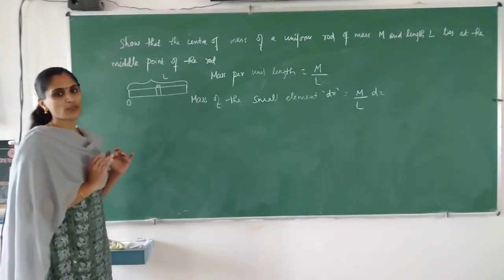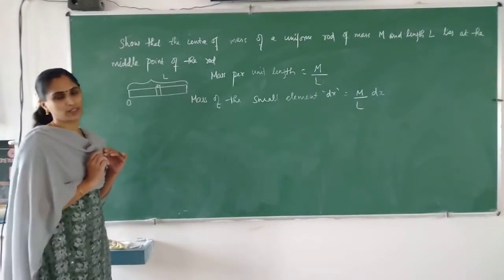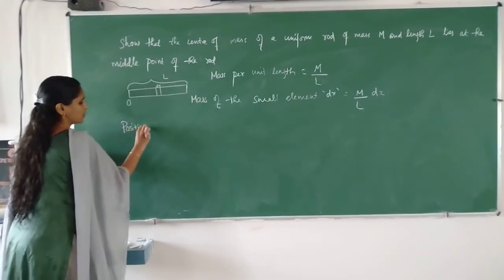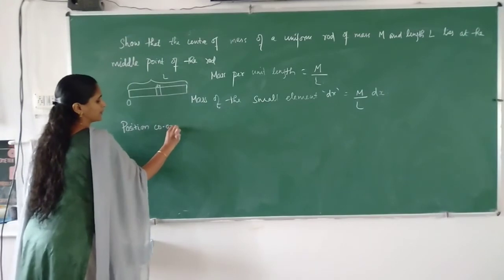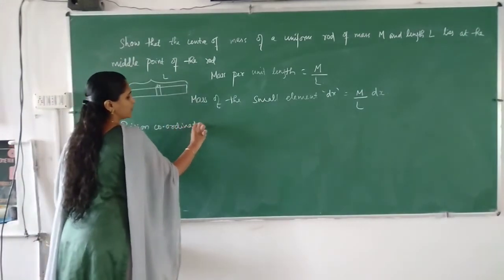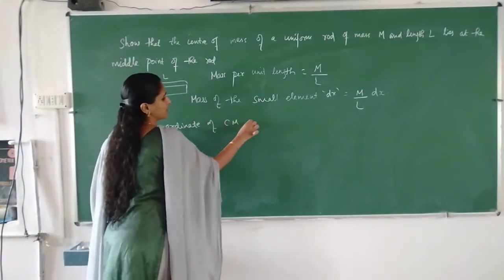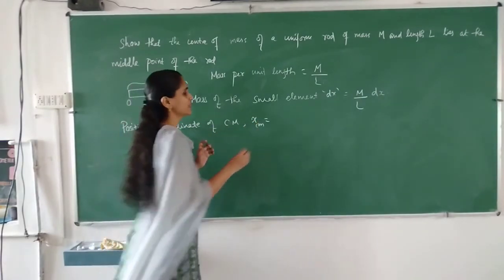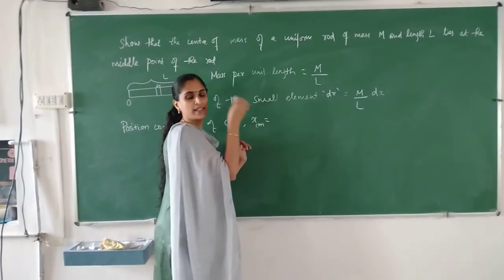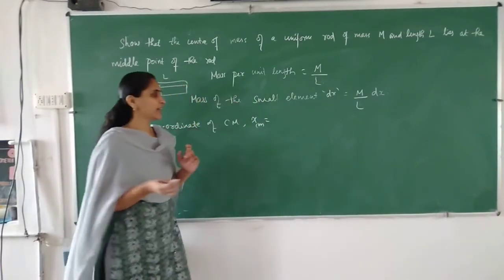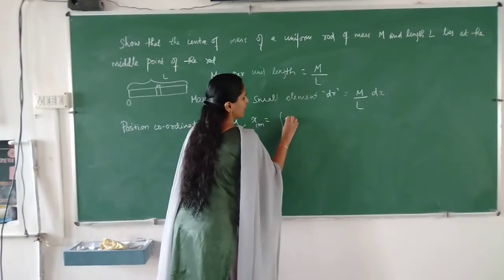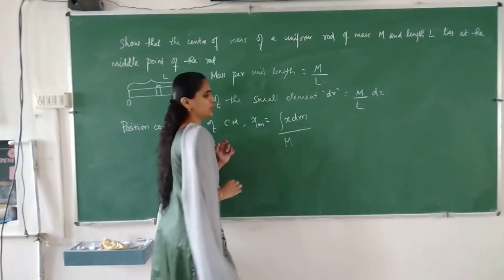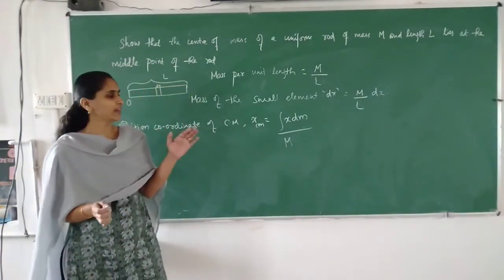Now what we have to find? We have to find the position coordinate of the center of mass, that is xcm. It is a continuous mass distribution, so we have to write the formula: integral x dm divided by total mass.